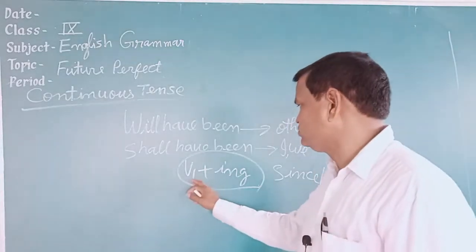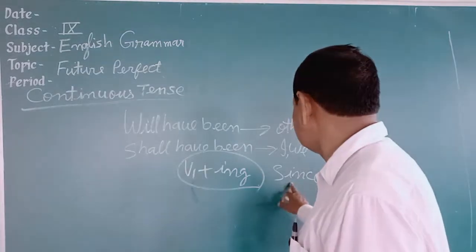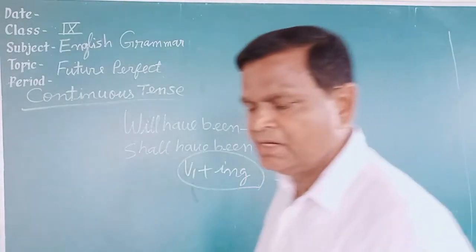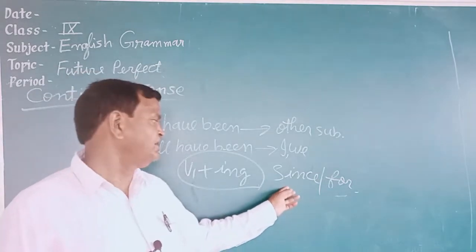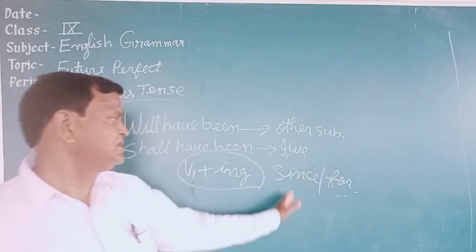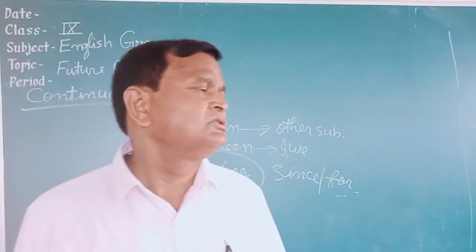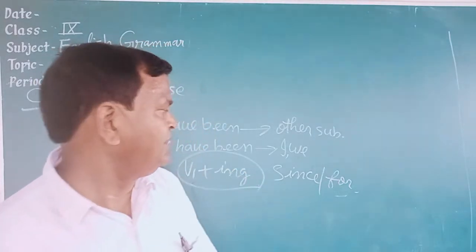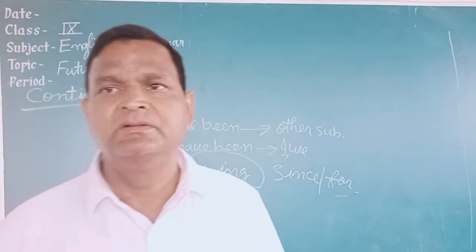I have also told you that verb first form plus ing is used, and since or for are used for showing time. Since is used for a point of time, and for is used for a period of time. Since, like since morning, since yesterday, since Christmas, since Diwali, since 2 o'clock, and for, like for 2 hours, for many days, for a long time, etc.